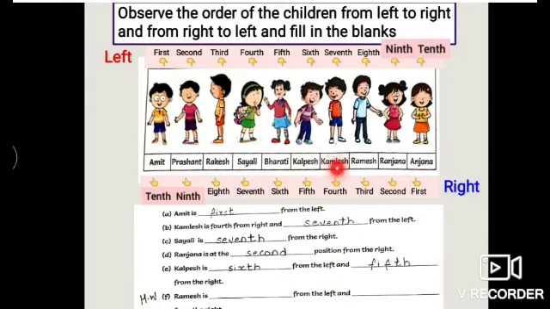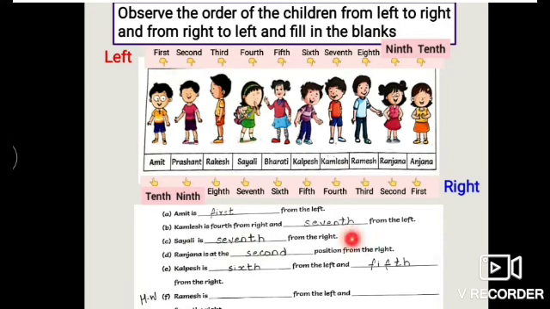He is fourth from the right. First, second, third, fourth. And from the left, we are going to look at the left hand side. So first, second, third, fourth, fifth, sixth, seventh. So Kamlesh is seventh from the left.